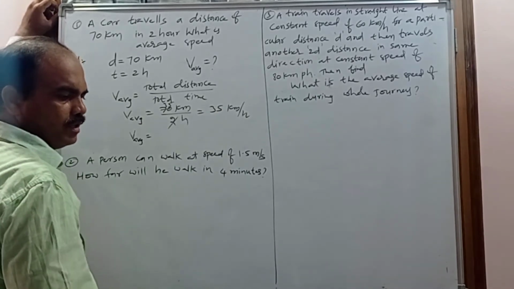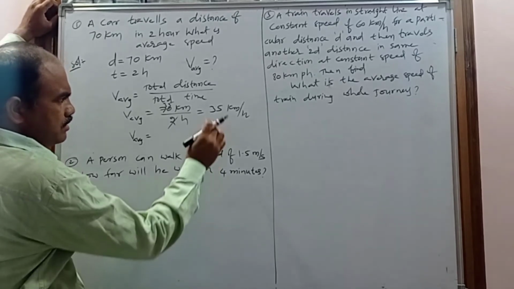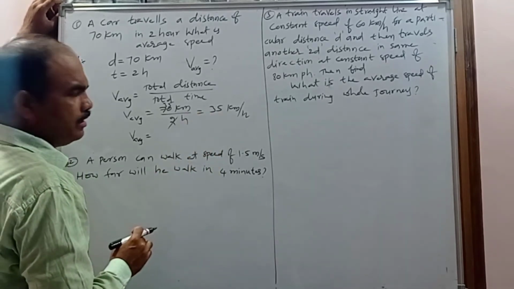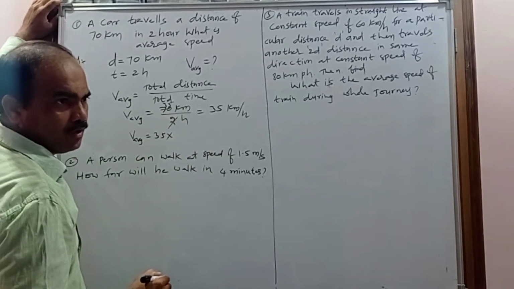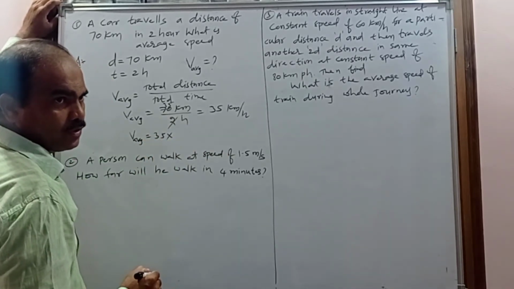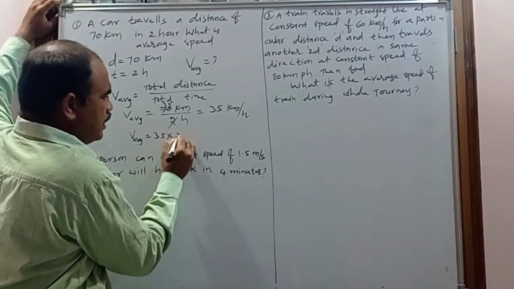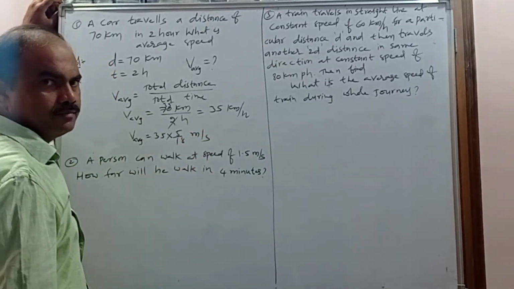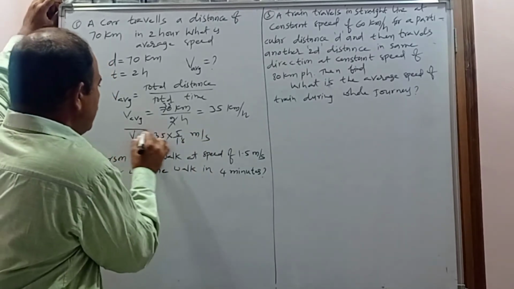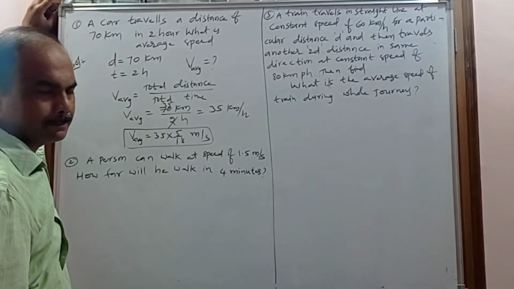But in multiple choice questions, sometimes the answer may be in meter per second. That's why you have to convert into meter per second. So 35 kilometer per hour is equal to how many meter per second? Already I told, multiply by 5 by 18. So 35 into 5 by 18 meter per second. This is the answer in meter per second and this is the answer in kilometer per hour.